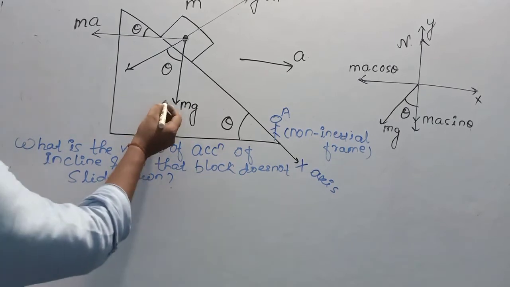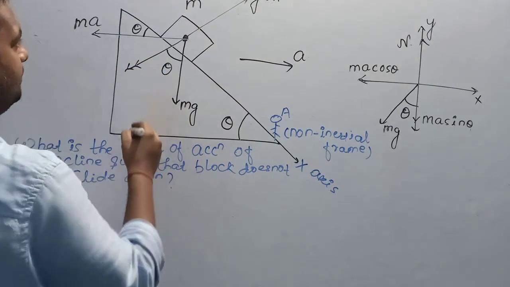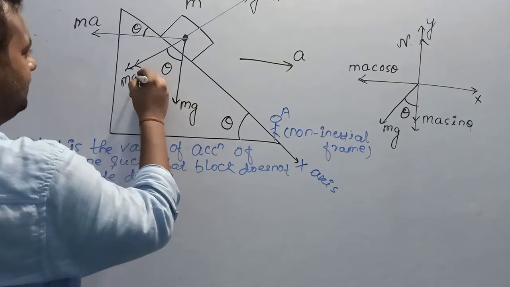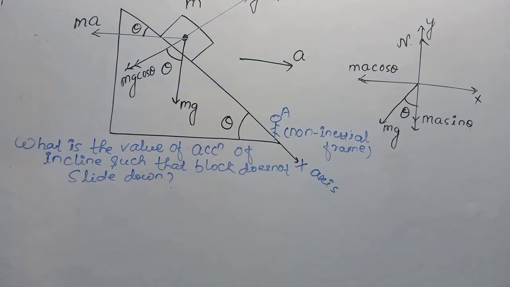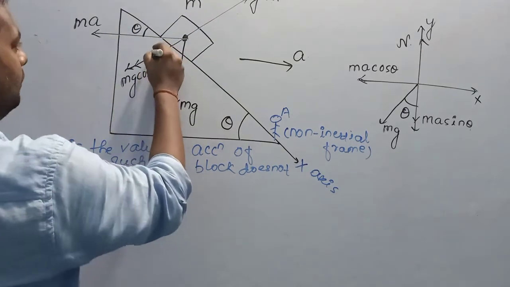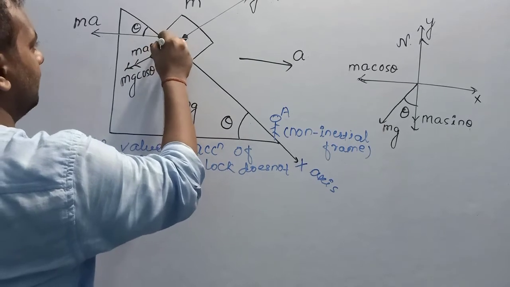The component of mg here is mg cos theta, and the component of ma will be ma sin theta.